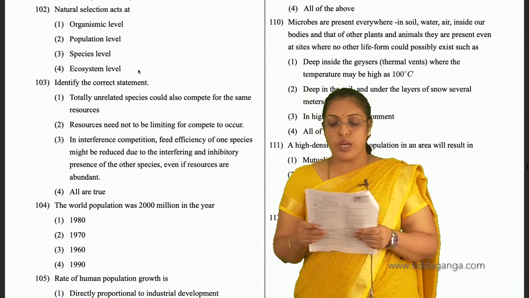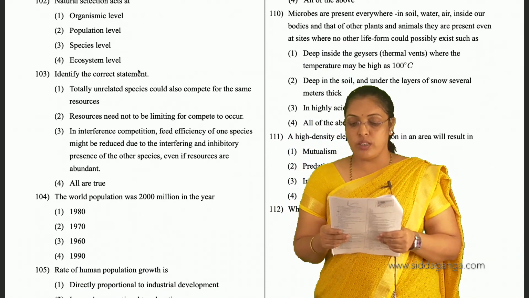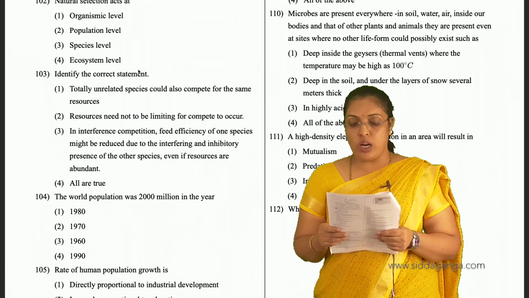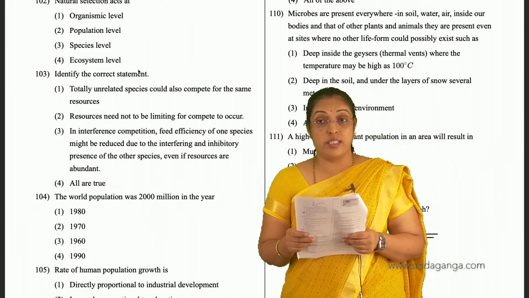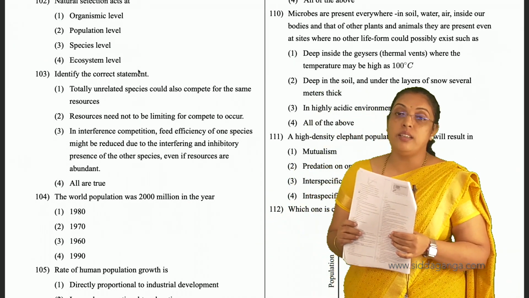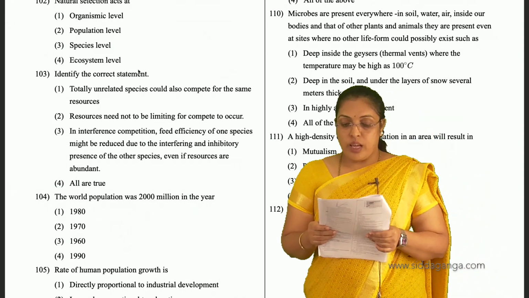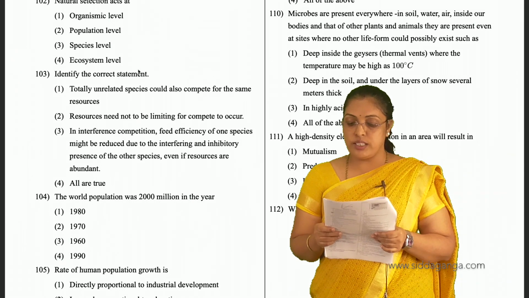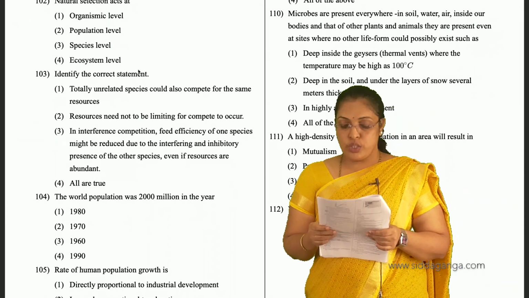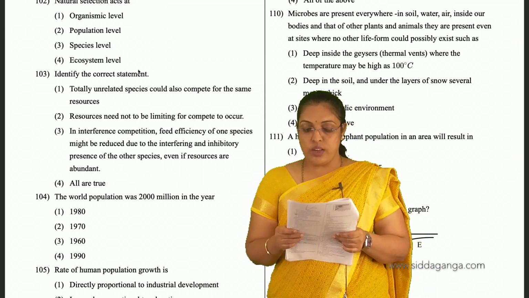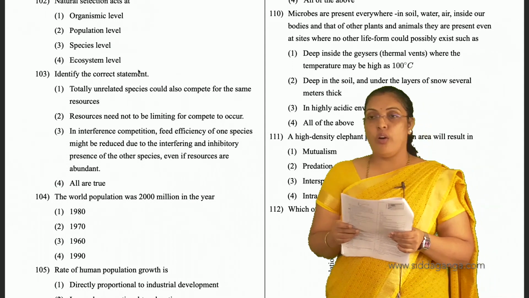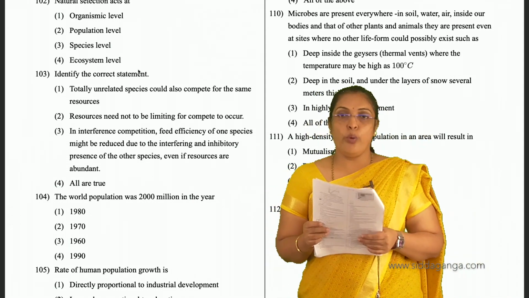Question 110: microbes are present everywhere in soil, water, air, inside our bodies and that of other plants and animals. They are present even at sites where no other life form could possibly exist, such as deep inside the geothermal vents where the temperature may be as high as 100 degrees Celsius, deep in the soil and under layers of snow several meters thick, and in highly acidic environments. So all of the above is the correct answer for 110.